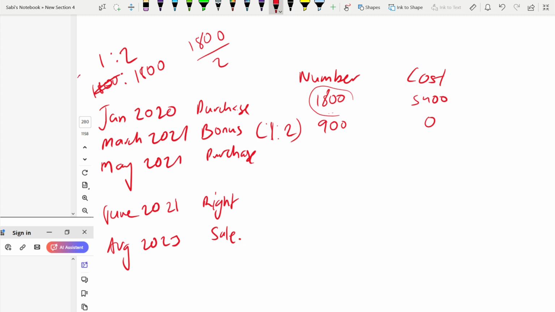That means you have to find this. So it's 1800 divided by 2 to find this. You'll give 1 bonus for every 2 shares that you have. This is the meaning of it. Do not get confused, because most of the students often don't know whether to multiply or divide. They make this mistake. They go and start multiplying. Don't do this.